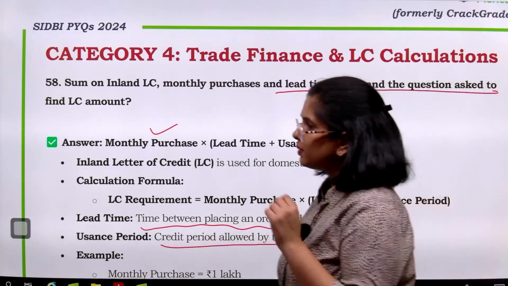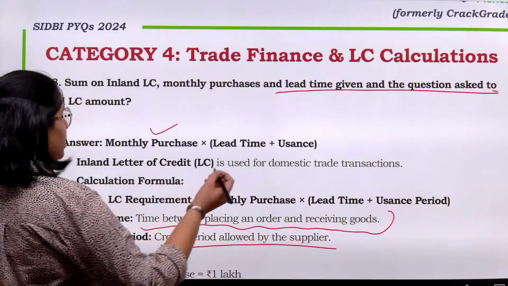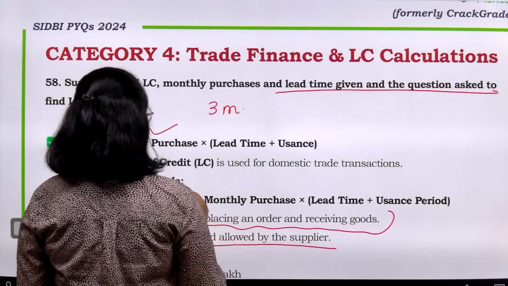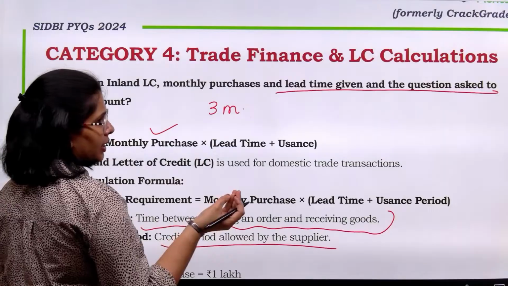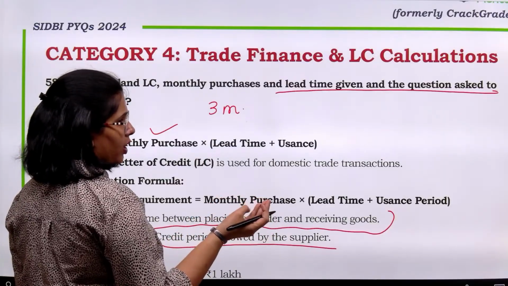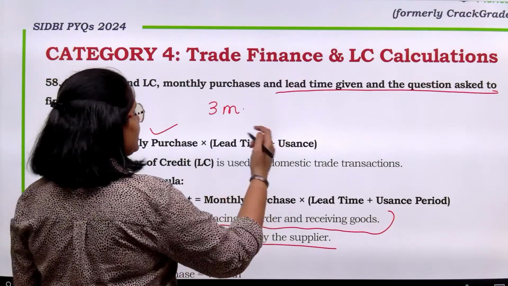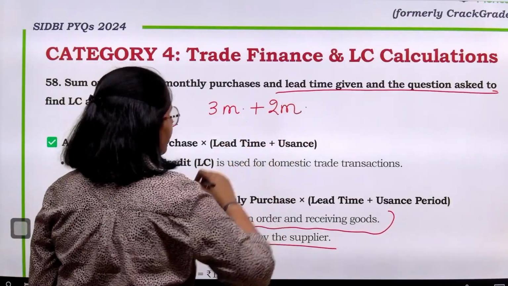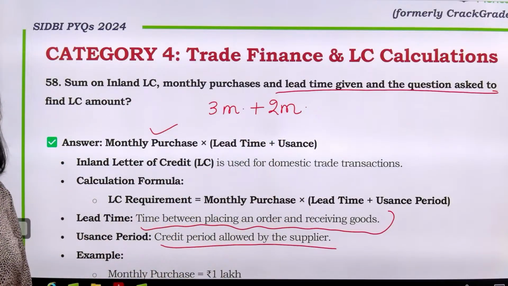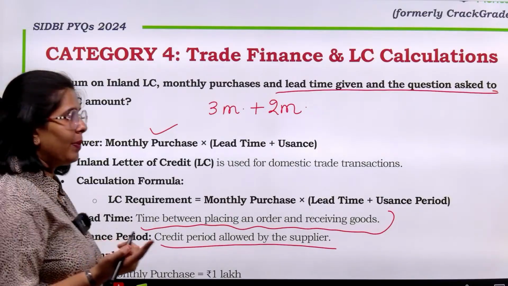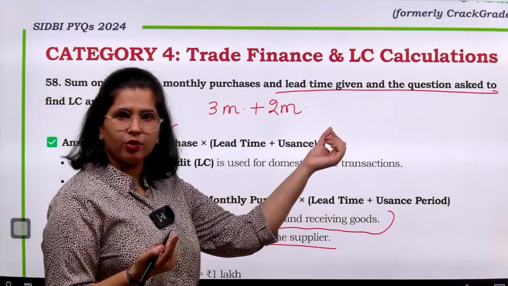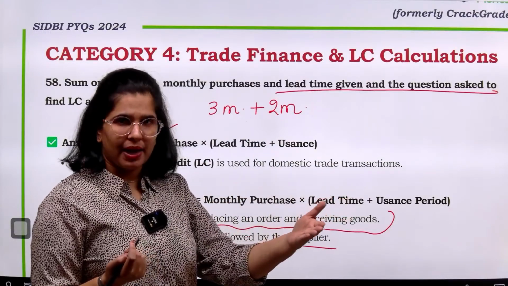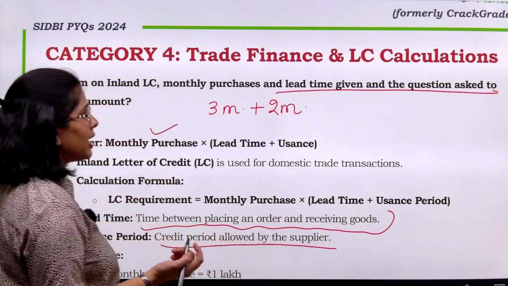right? Suppose the lead time is 3 months. I have placed the order in July and I will get the delivery not in July, not in August, but in September. After September, I have 2 more months to pay to the supplier. ठीक है, 2 महीने और हैं जब तक मैं सप्लायर को पेमेंट करूंगी. जब डिलीवरी मिलेगी तभी तो पेमेंट करूंगी. When I will get the delivery, only after that I will pay to the supplier. Yes or no? So that is called as the usance period.